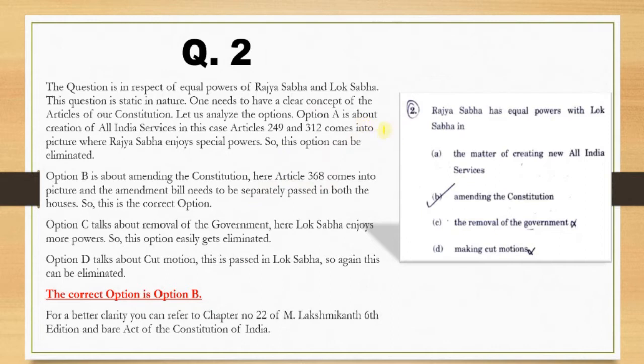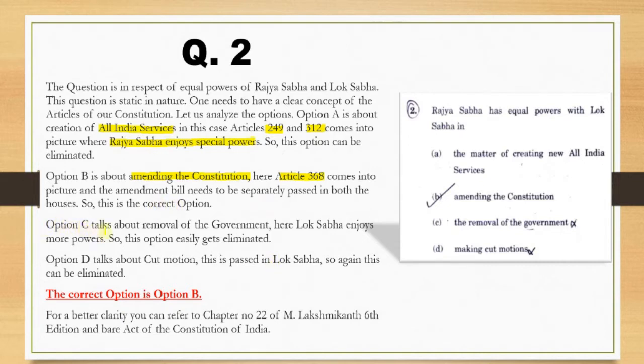The first option is option A, and it is about creation of all India services. In this case articles 249 and 312 come into the picture, where Rajya Sabha enjoys special powers, so this option is eliminated. Coming to option B, it is about amending the constitution. Here article 368 comes into the picture, and an amendment bill needs to be separately passed by both the houses.